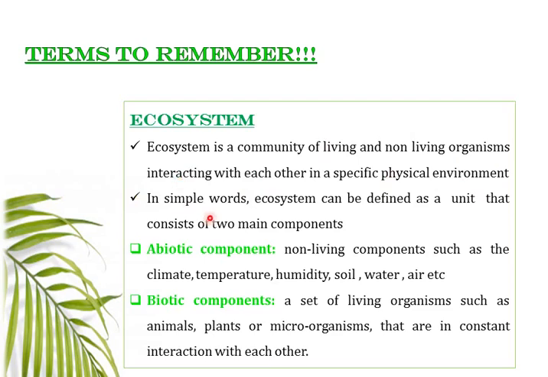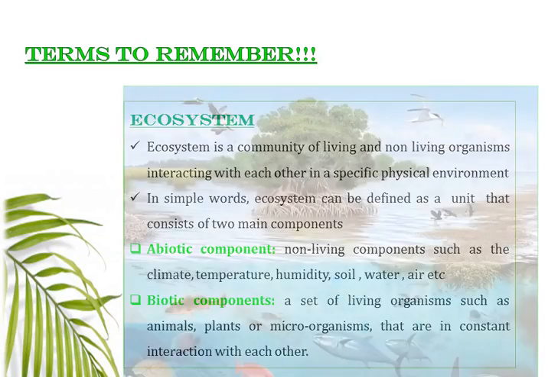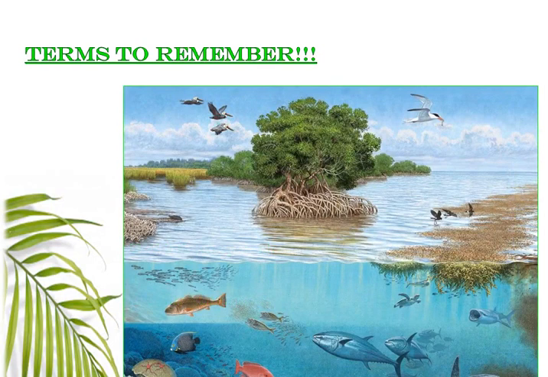In simple words, we can define ecosystem as a complete unit consisting of two main components: abiotic components, that is the non-living components such as climate, temperature, humidity, soil, water, air, etc., and biotic components, that are a set of living organisms such as animals, plants or microorganisms that are in constant interaction with each other. So we can define ecosystem as a community of living and non-living things that interact with each other.